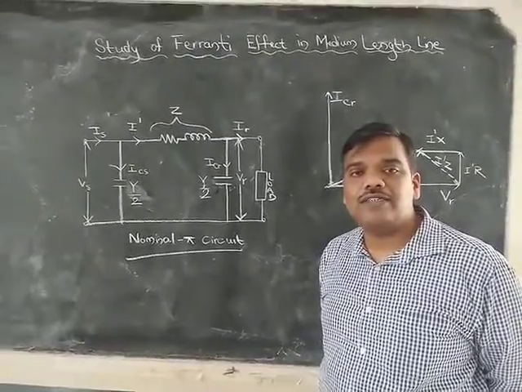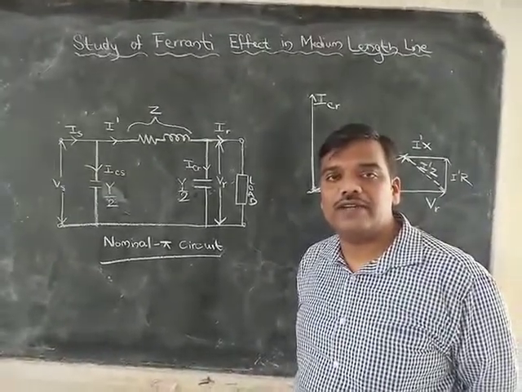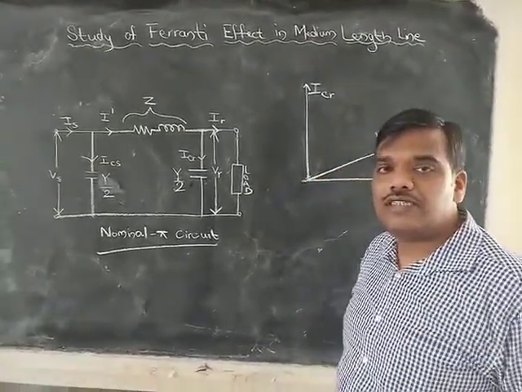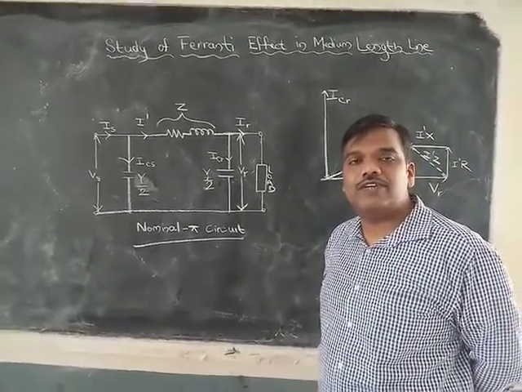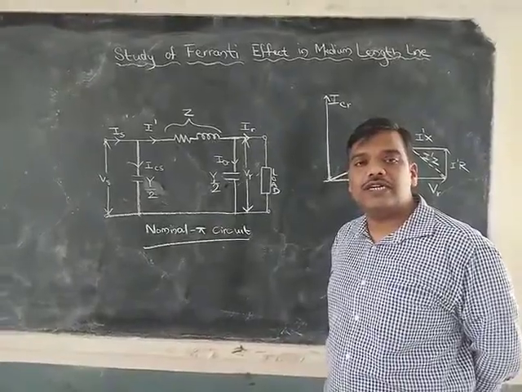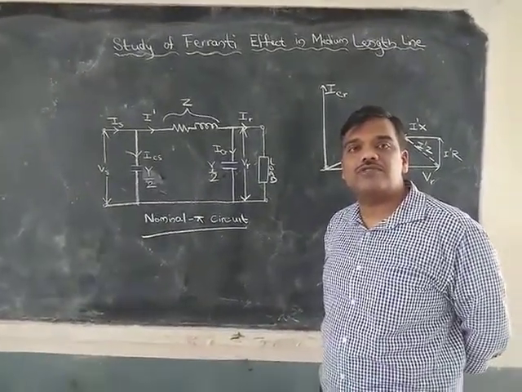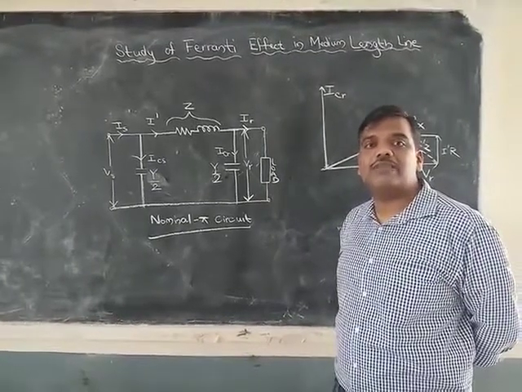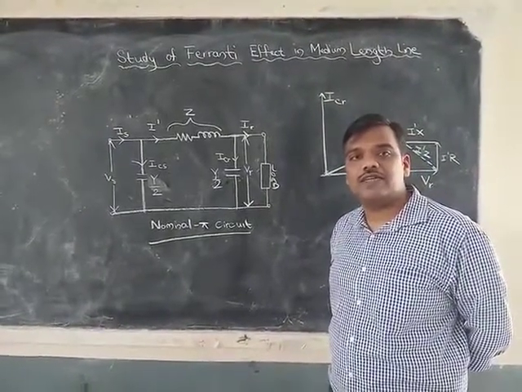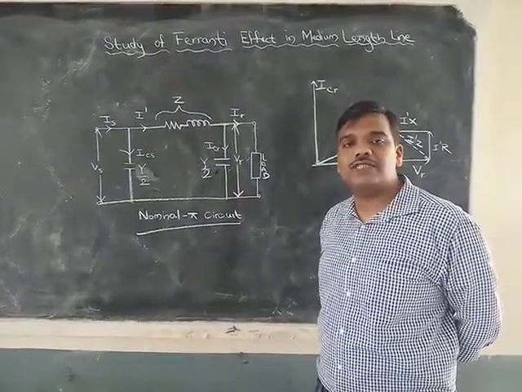line and long length transmission line. The short length transmission line range is up to 80 km. Beyond 80 km up to 250 km it is the medium length transmission line, and beyond 250 km it is the long length transmission line.